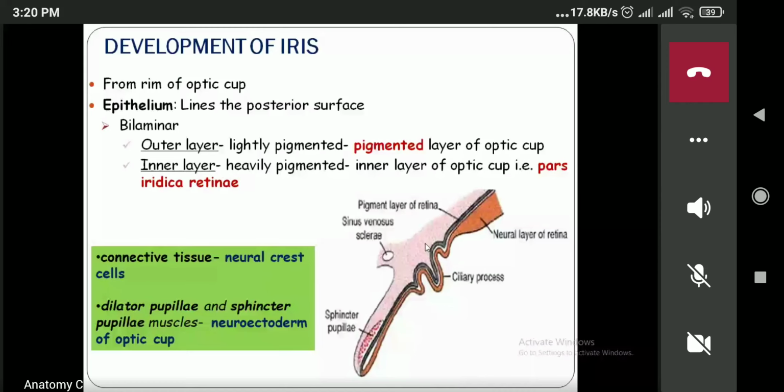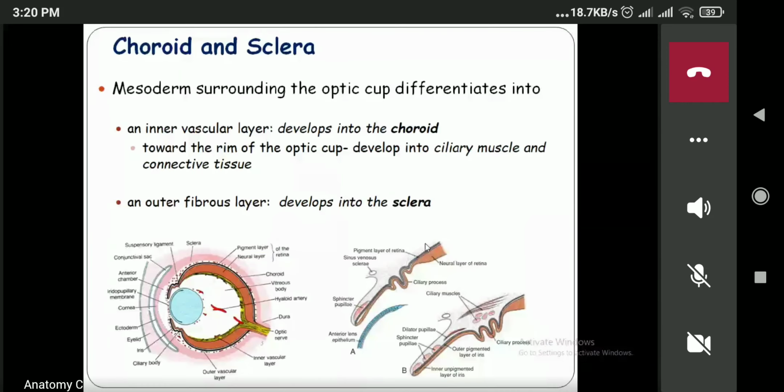Now next one is the choroid and the sclera. How are the choroid and the sclera formed? Just see over here, can you see the pinkish color? This pinkish one is known as the mesoderm, which is surrounding the optic cup. This is the optic cup, and the hyaloid artery has degenerated. Now outside the optic cup is the mesoderm.